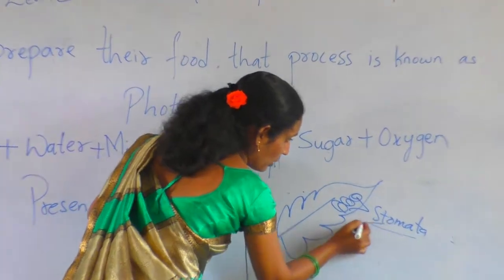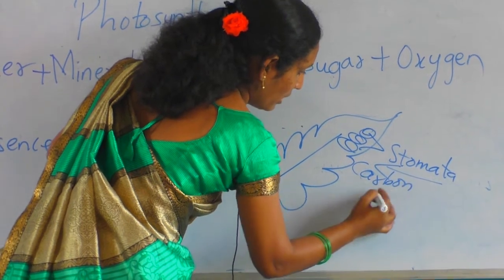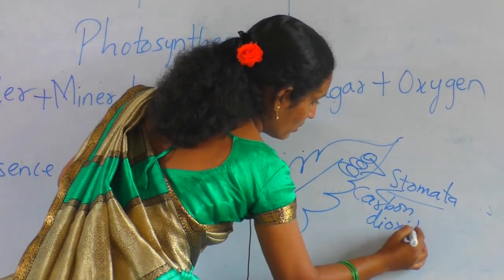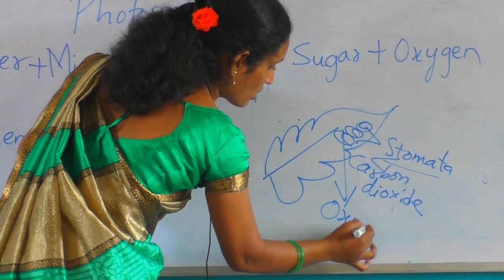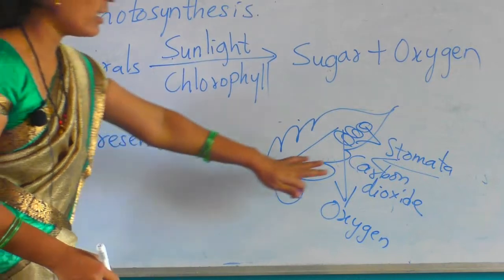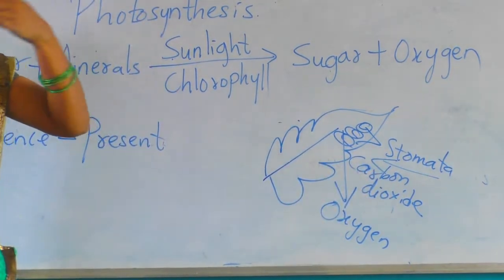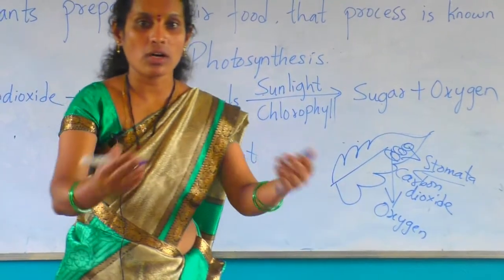This stomata takes in carbon dioxide. This stomata also leaves out oxygen. It means inhale and exhale. The stomata will take inside carbon dioxide and leave out oxygen.